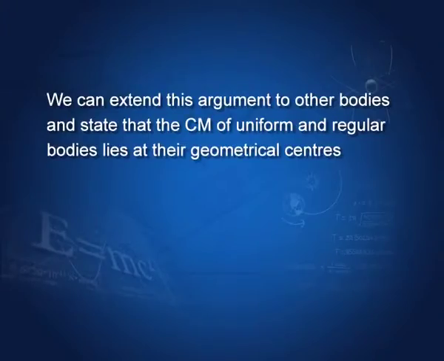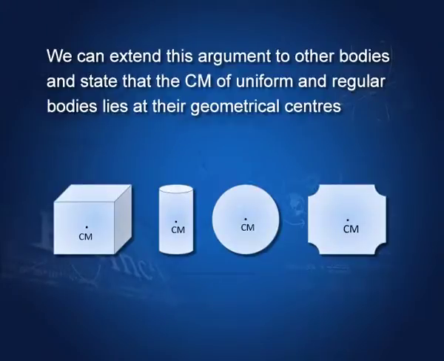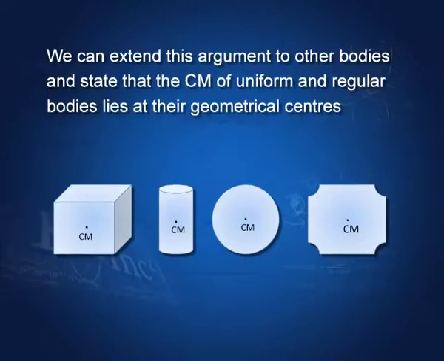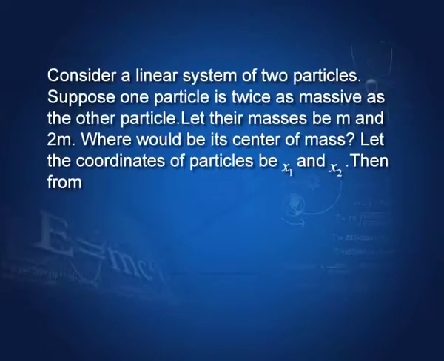We can extend this definition. If a body consists of particles of the same mass and is geometrically regular, then the center of mass of that body would be the geometrical center of that body. The geometrical center of this cuboid is here, of this cylinder is here, of the sphere is here, and of this shape the center of mass is here. The idea is that the center of mass of regular bodies consisting of particles of equal mass lies at their geometrical centers.